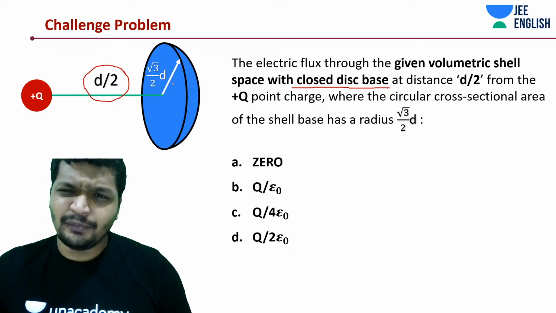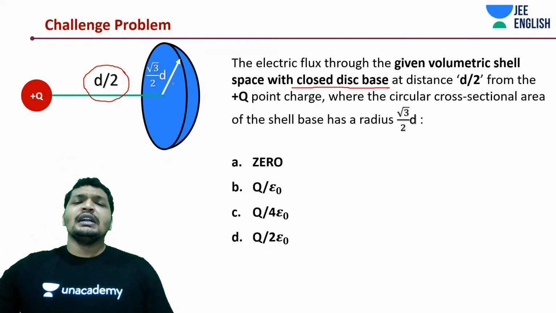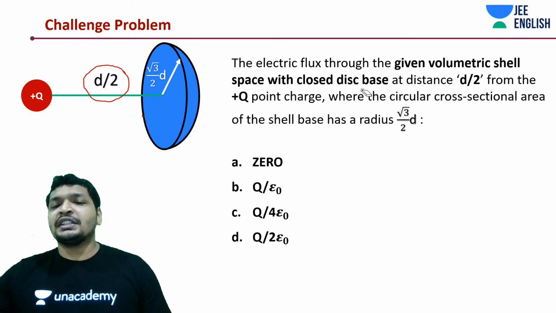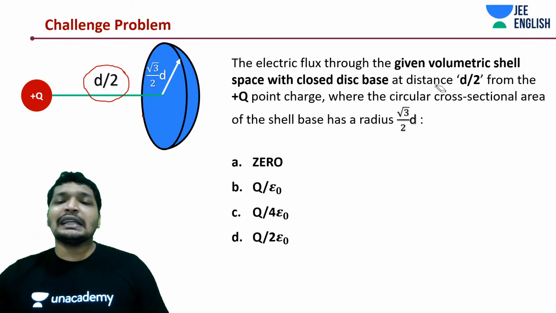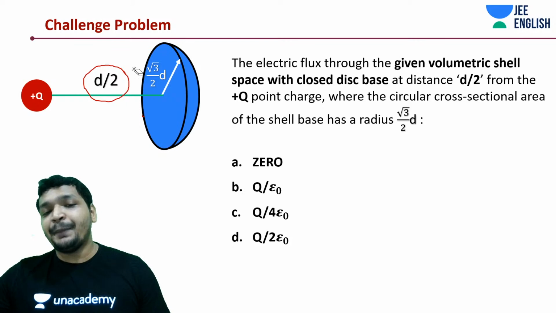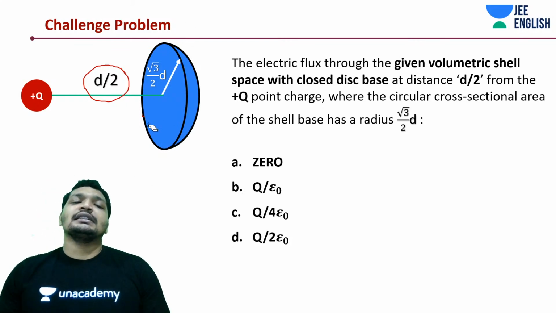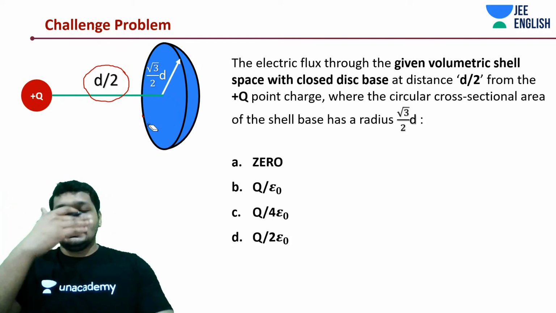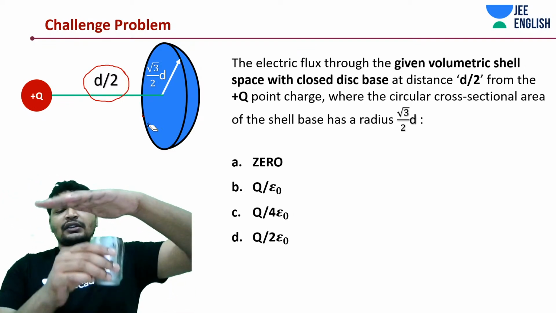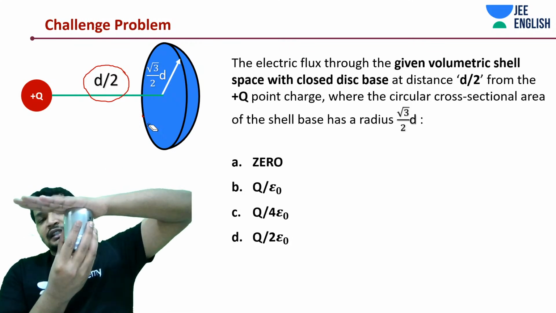Okay. Think about it carefully. This time this is a closed structure. Given a volumetric shell with a closed disk base at a distance d by 2, and this shell base has a radius R, or this disk as a base. This is not a single surface, but you can imagine this to be part of the shell, and this is covered.